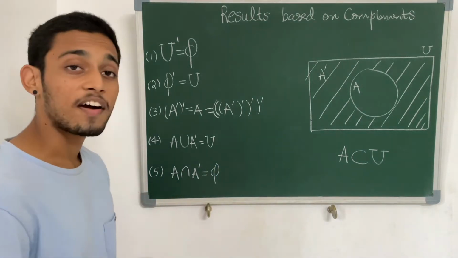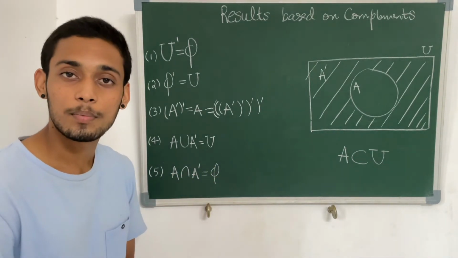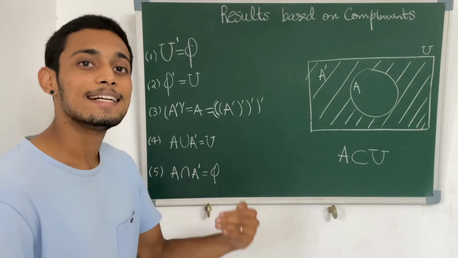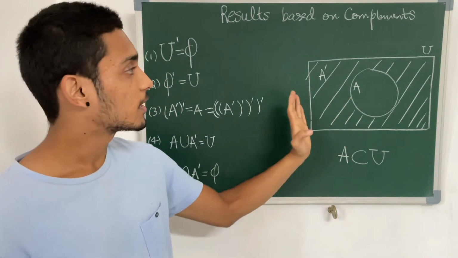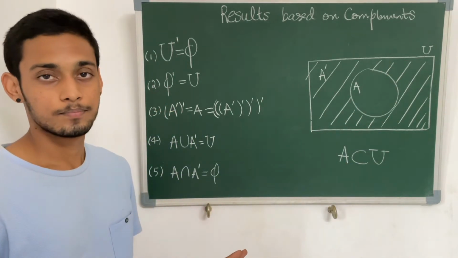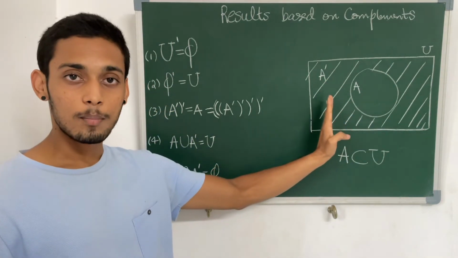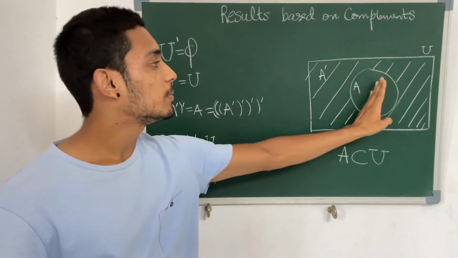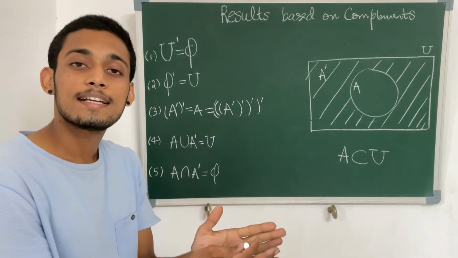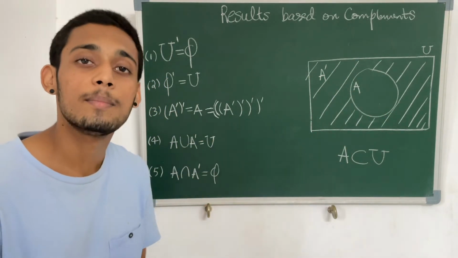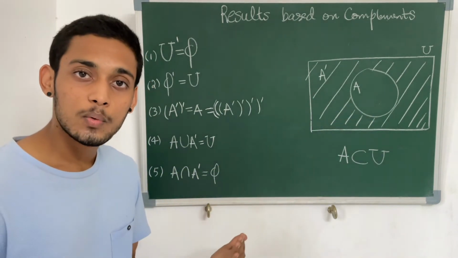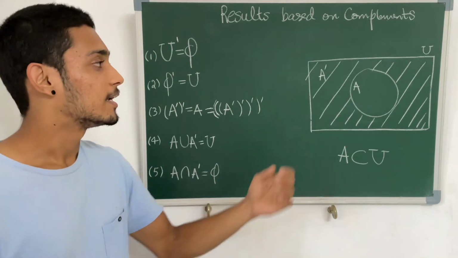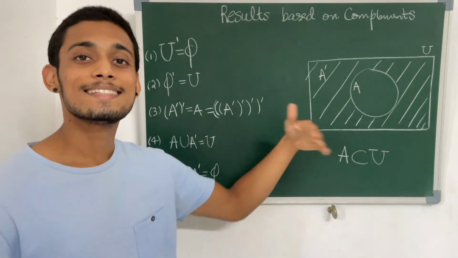Now the final result is the intersection operation with a set and its complement. This is our set A and this is its complement. You can see that they have no elements in common. Everything outside of A is in its complement and everything outside of A complement is in A. So their intersection basically has nothing. That's how the complement is defined. If there was any element in common between them, it wouldn't be a complement. That's why the intersection of these two sets is the empty set.